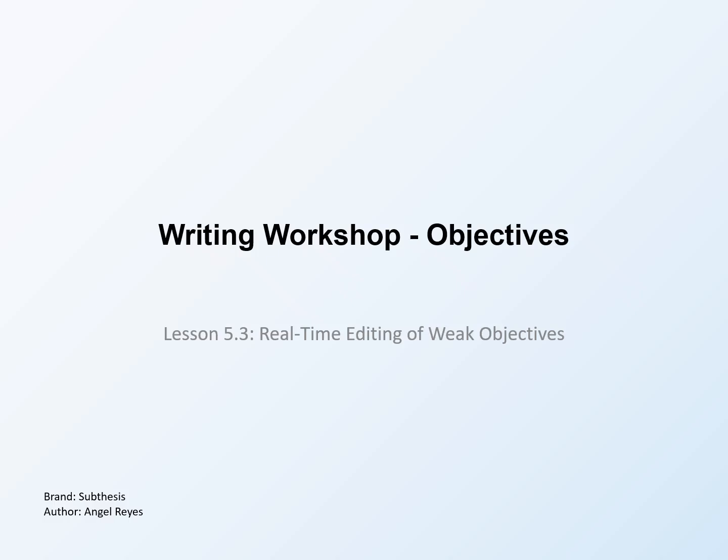Welcome to Lesson 5.3 of the Grant Architect course, our writing workshop on objectives. In this hands-on lesson, we will take weak, fuzzy objectives and transform them into SMART objectives through systematic editing. You will see the transformation process in action across multiple examples. By the end of this lesson, you will have practical experience applying SMART criteria to improve real objectives.